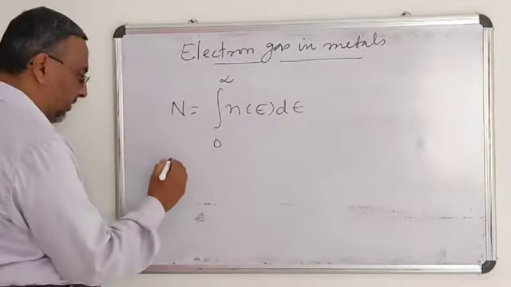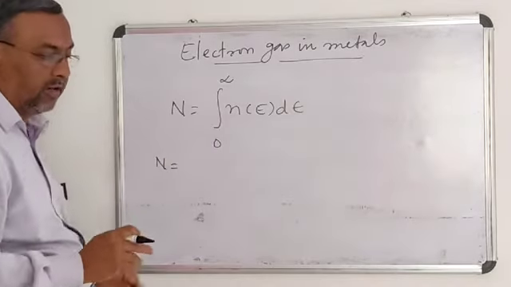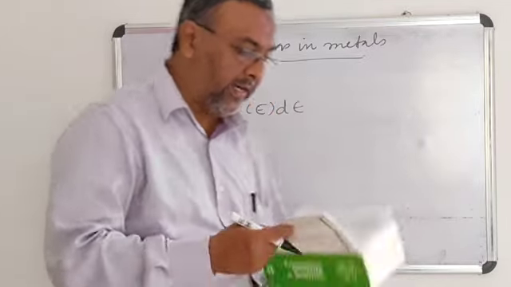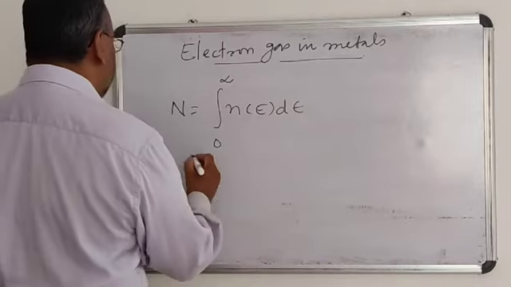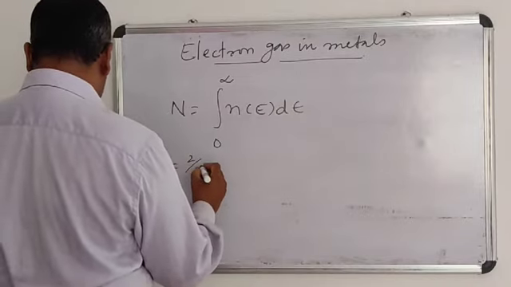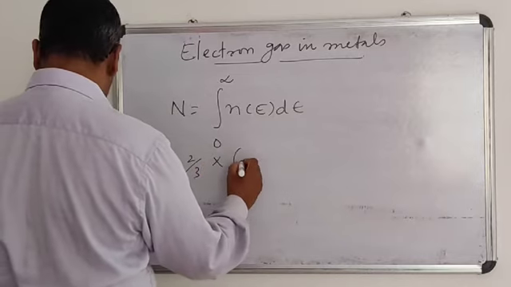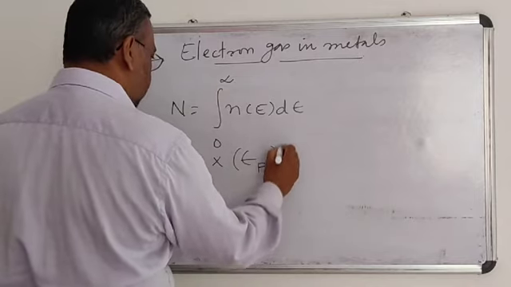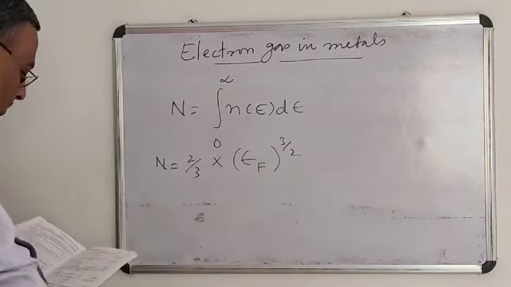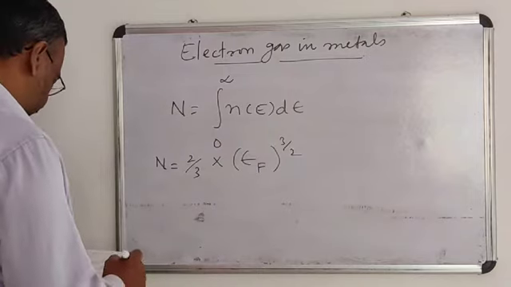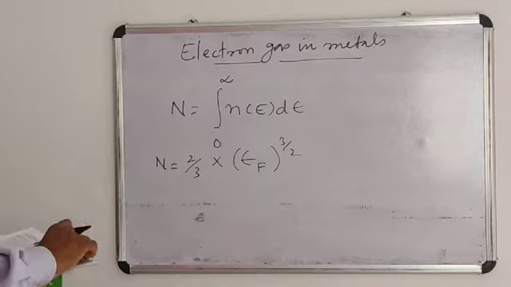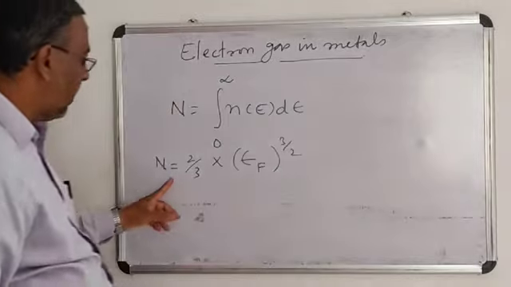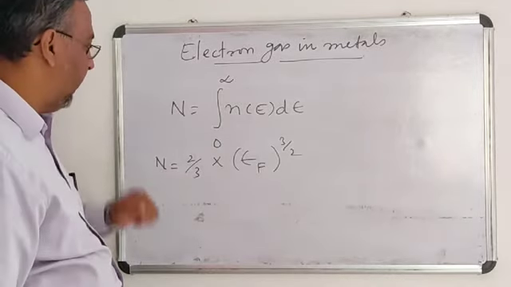After integration and substituting the values, we get the total number of electrons in a metal gas, which can be written as 2 by 3 into the Fermi energy power 3 by 2. This gives the number of electrons in the degenerate case.